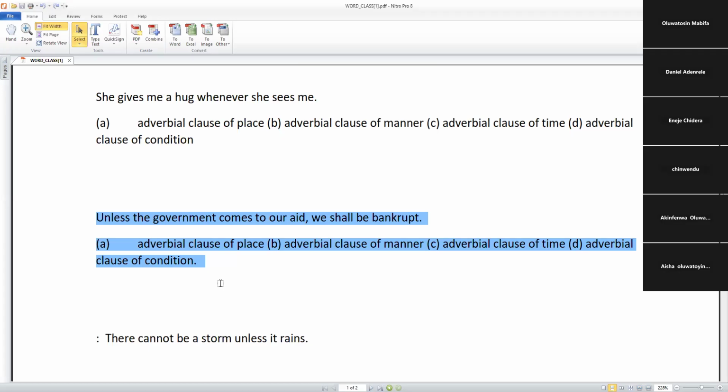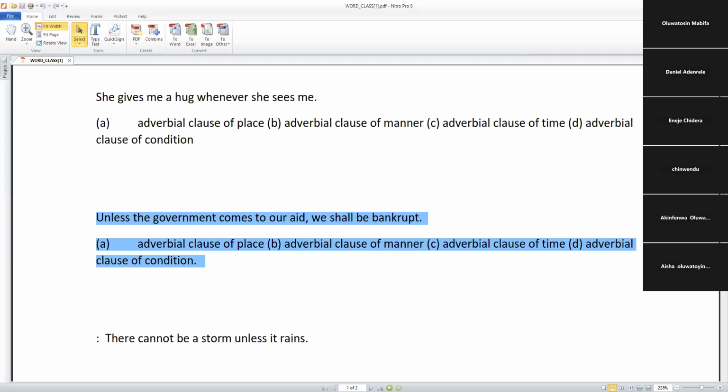Unless the government comes to our aid, we shall be bankrupt. Unless the government comes to our aid, we shall be bankrupt. A. Adverbial clause of place. B. Adverbial clause of manner. C. Adverbial clause of time. D. Adverbial clause of condition. Adverbial clause of condition.